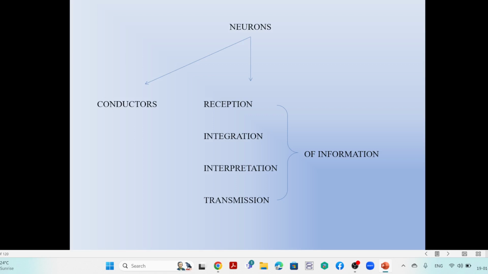Then simultaneously they receive the information and make the interpretation of the sense of the knowledge and the transmission of the motor impulses through the neurons that reach to the peripheral. So that means from the central to the peripheral through the neurons, and those neurons are particularly for transmission of the response mechanism. So some of the neurons receive the information from peripheral to the center, and some of the neurons from the center to the peripheral. So these are the main.